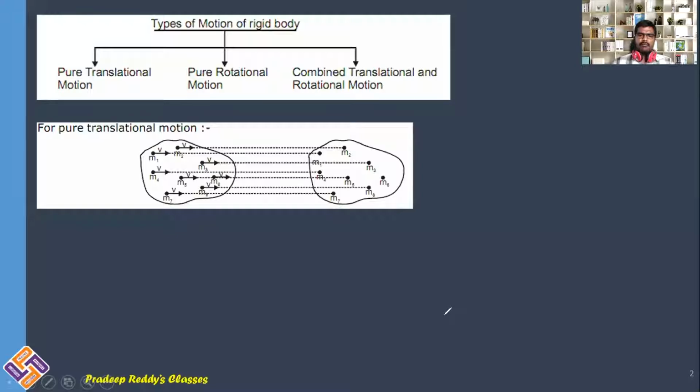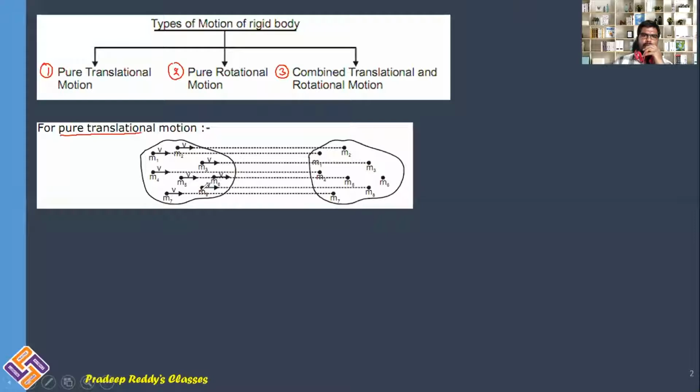Students, I have already told you what is meant by a rigid body. When we are dealing with motion of a rigid body, there are three types of motion. One is pure translatory motion, the other one is pure rotational motion, and the third one is combined translational as well as rotational motion.